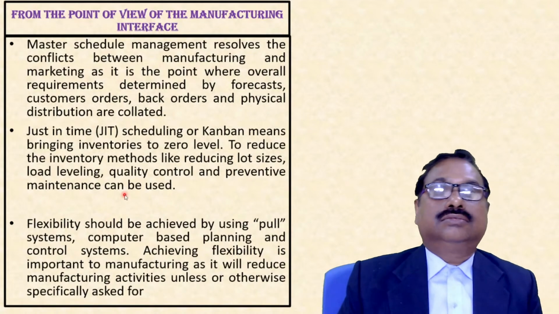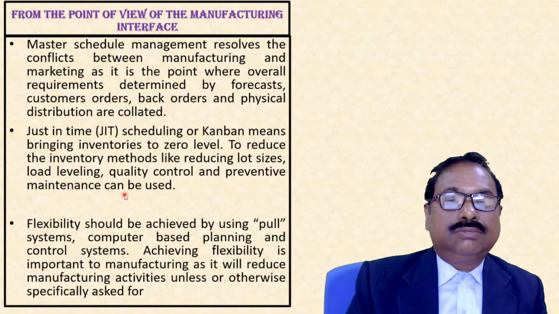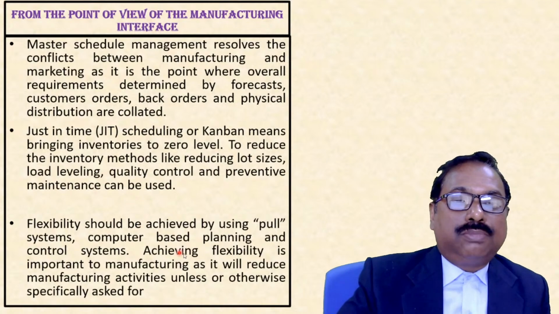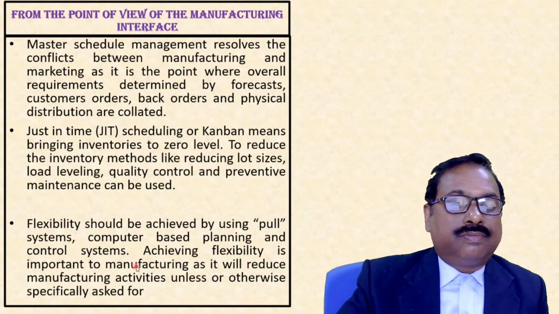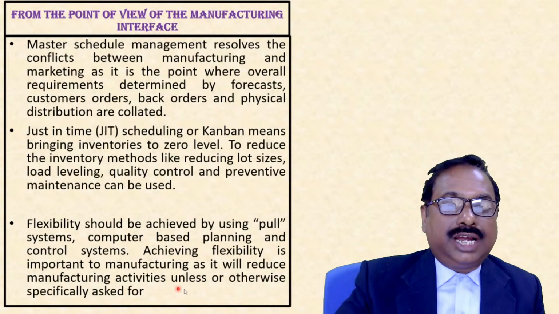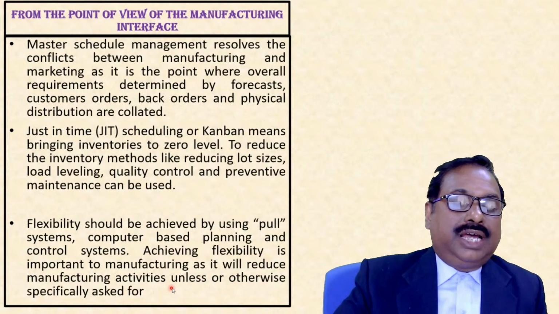One is supply chain management, you might have read. One is push system, another is pull system. So pull systems are computer-based planning and control systems. So achieving flexibility is important to manufacturing as it will reduce manufacturing activities unless or otherwise specifically asked for.